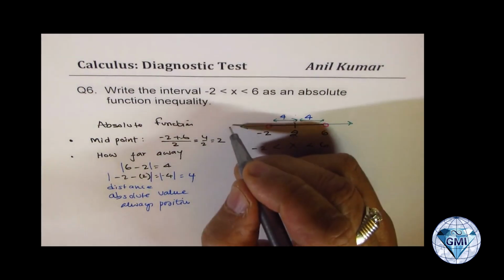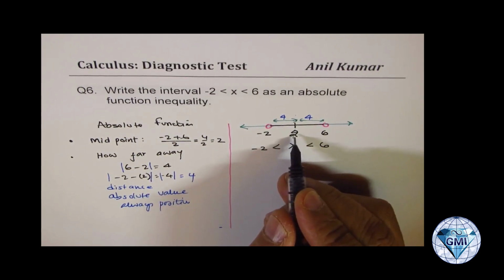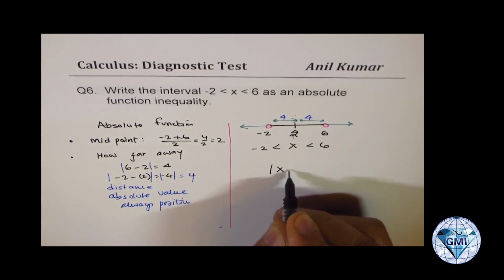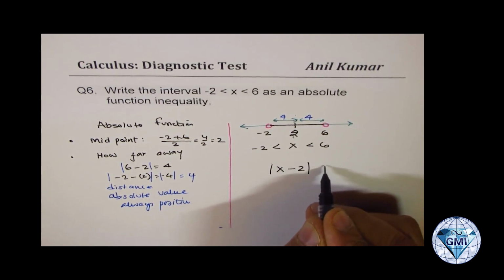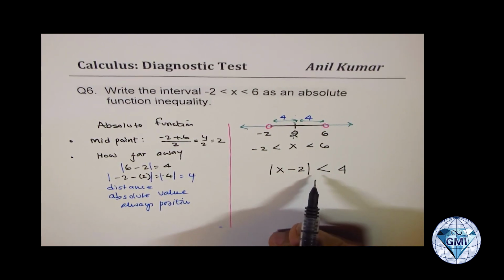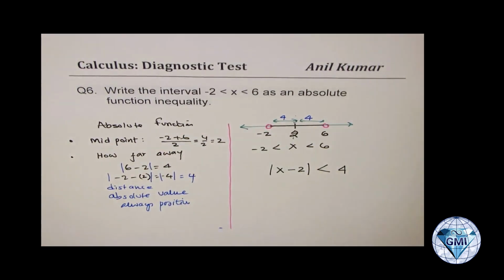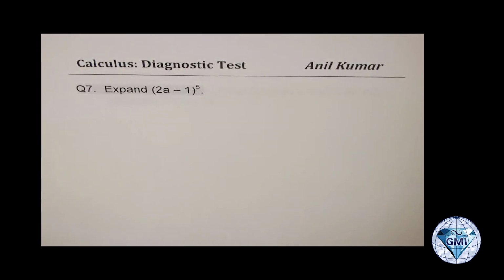Now, will this help you to write down the inequality? Of course. So you move to point 2, that means absolute value of x minus 2 should be less than 4 units. So that becomes an absolute function as an inequality, which will represent this interval as its solution, right? If you solve this inequality, you get that as your solution. So this is how you can represent intervals in terms of absolute function inequality. Good concept to know as you move on to calculus.